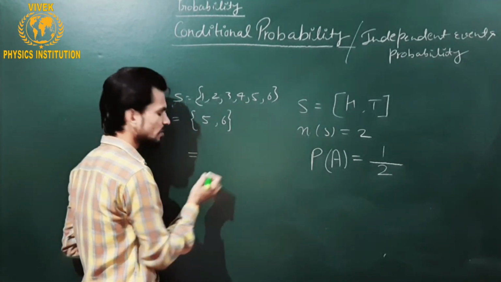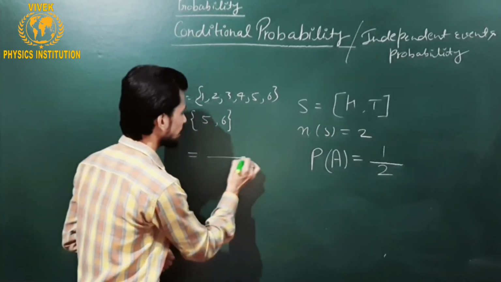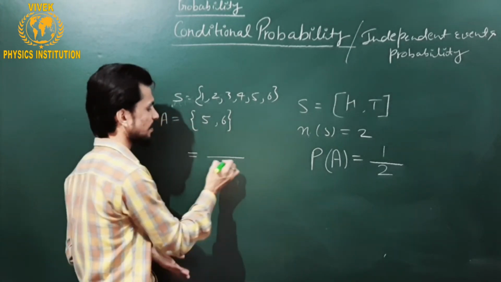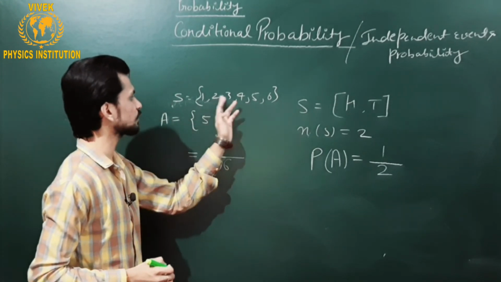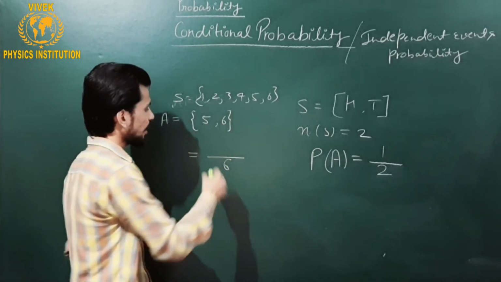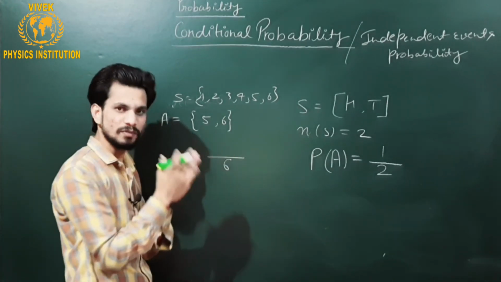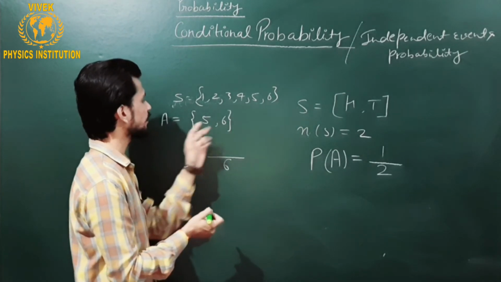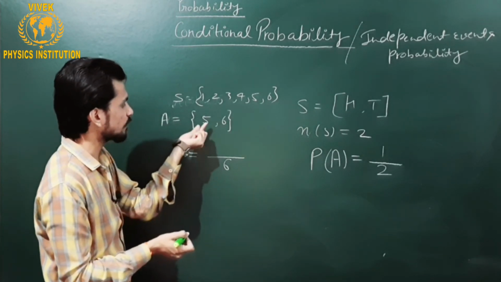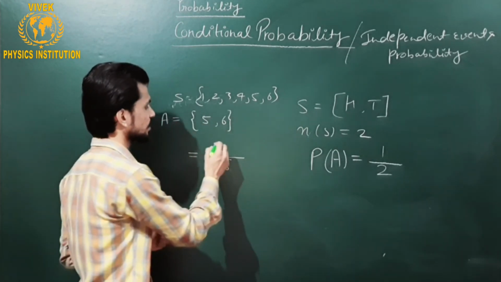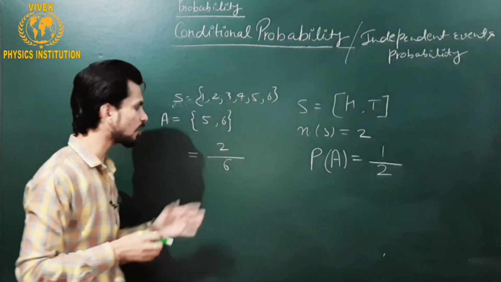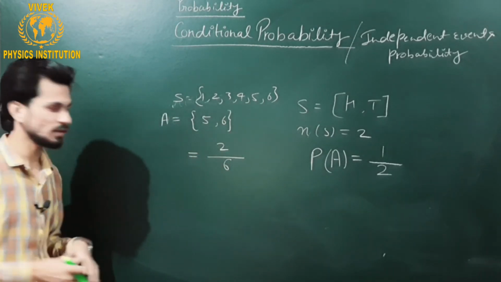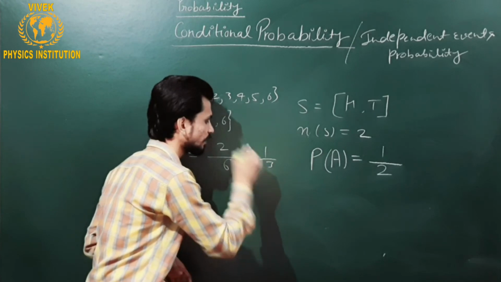In the denominator we write the total number of outcomes, which is 6, and in the numerator the number of favorable events, which are 5 and 6, so 2. So the probability of that event is 2 by 6, or mathematically 1 by 3.